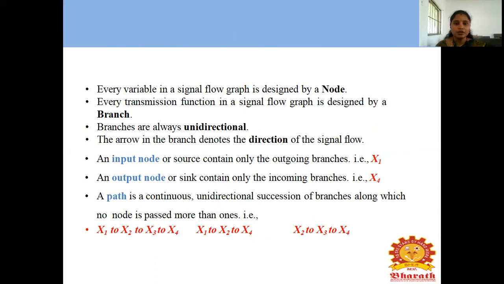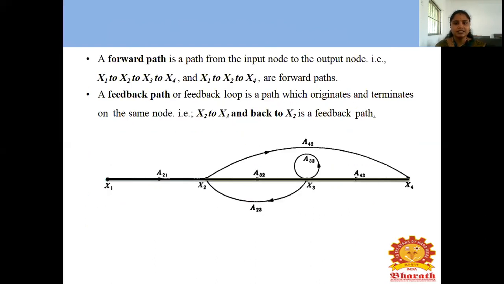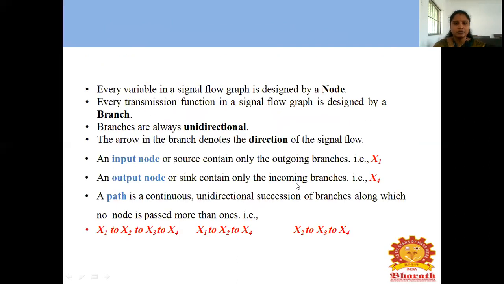The input node or source contains only outgoing branches, that means X1. The output node or sink contains only incoming branches, that means X4. In the diagram, X1 is the outgoing node and X4 is the incoming node.